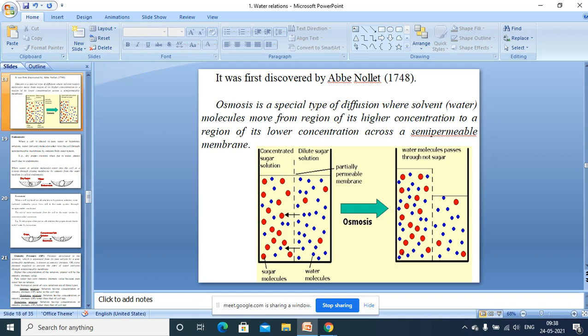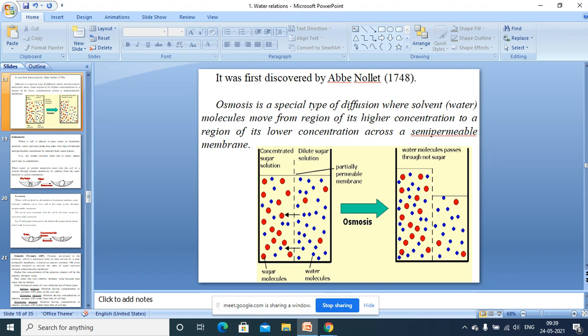When two solutions, for example, you can see there are two solutions. One is a higher concentrated solution and this is a lower concentrated solution. When the two solutions of different concentrations are separated by a semi-permeable membrane, then solvent molecules move from their higher concentrated region to their lower concentrated region. You can see this arrow mark, the direction of movement of the solvent. So solvent molecules will move from their higher concentrated region to the lower concentrated region. As it is a semi-permeable membrane, only solvent molecules can move, but not the solute molecules.